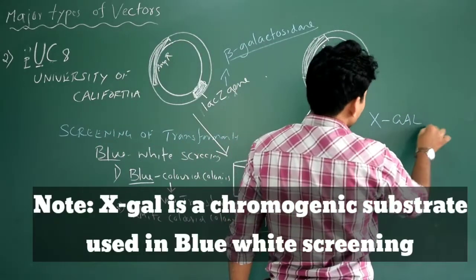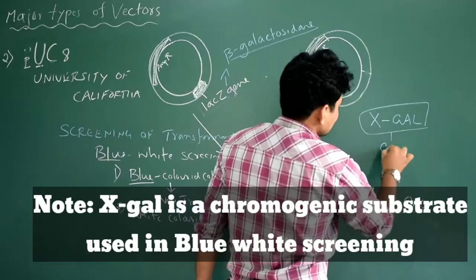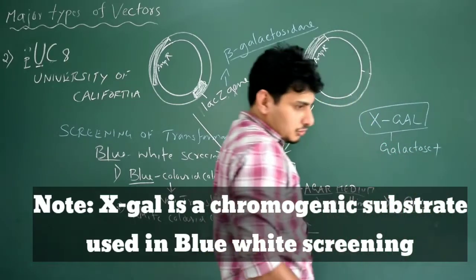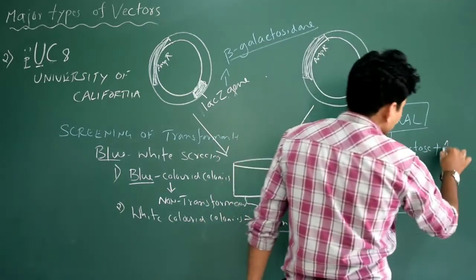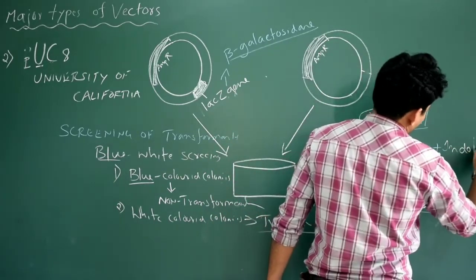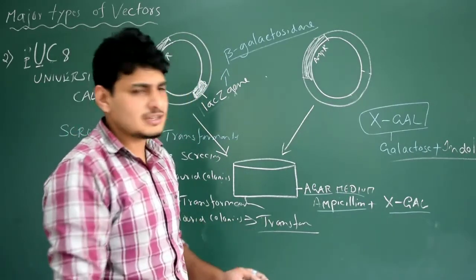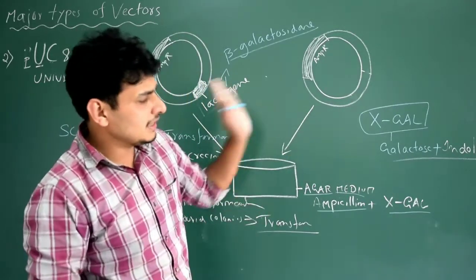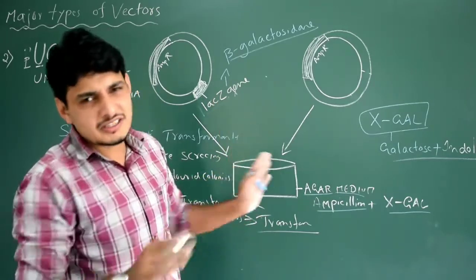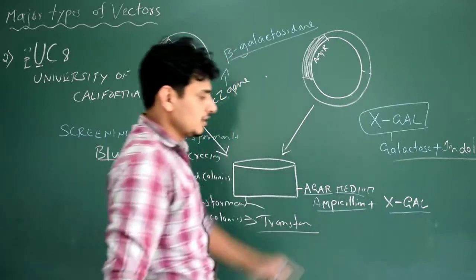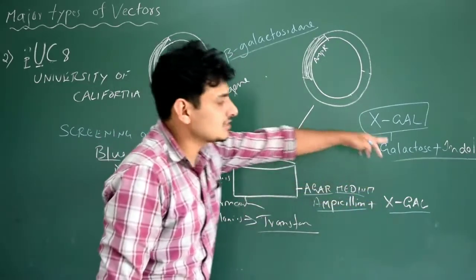X-gal contains galactose. To the galactose, indole is added. That's it. It's a type of organic compound containing galactose, and to the side chain the indole is added actually. I'm not sure about its chemical structure. Just remember X-gal. It's very important because X-gal contains galactose.